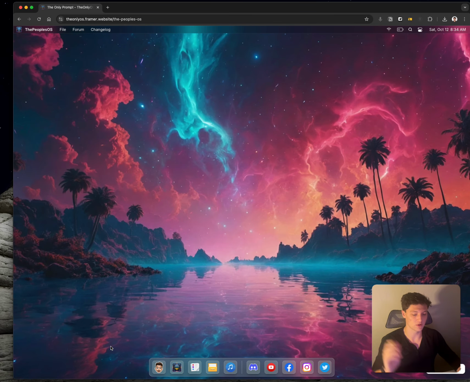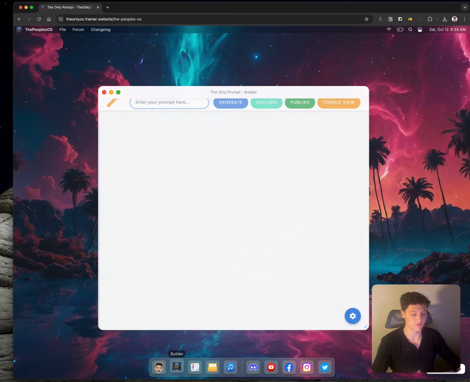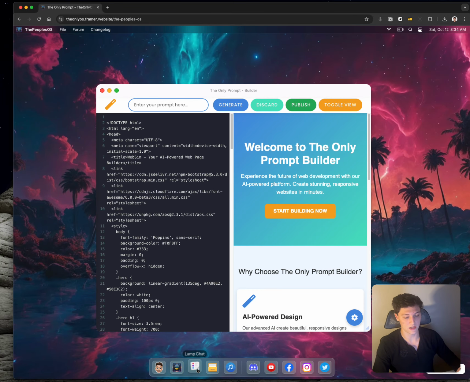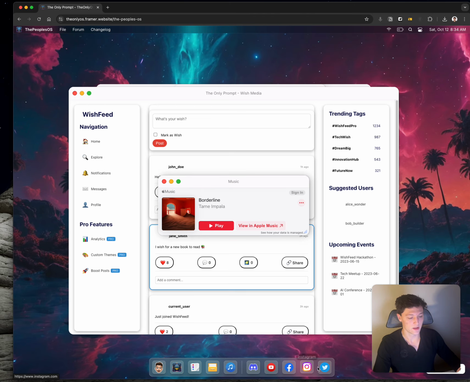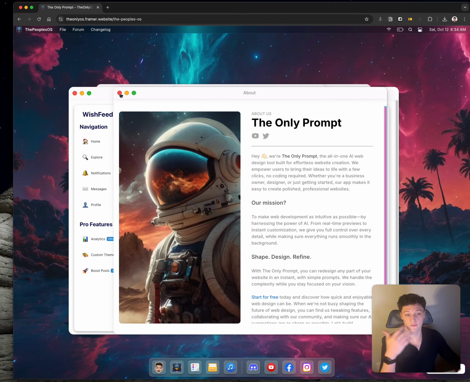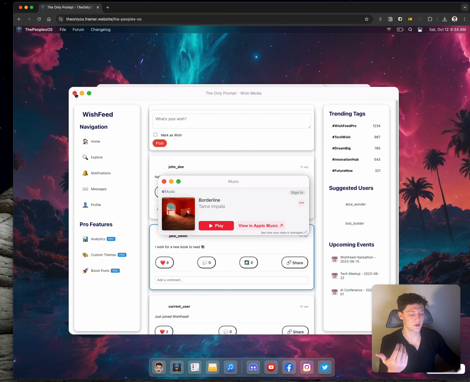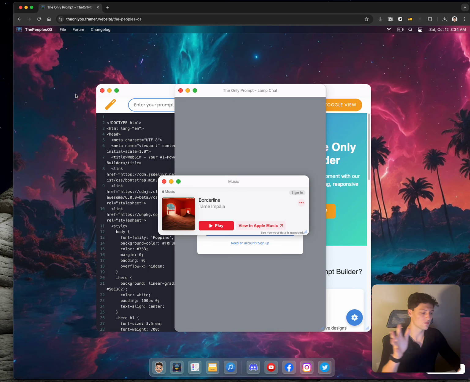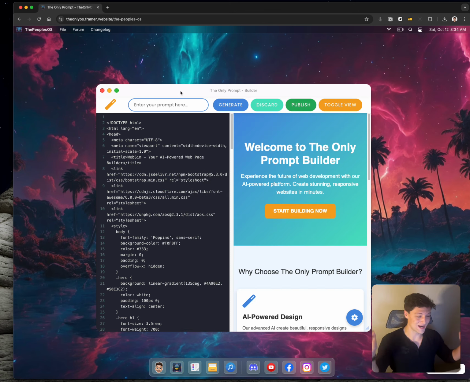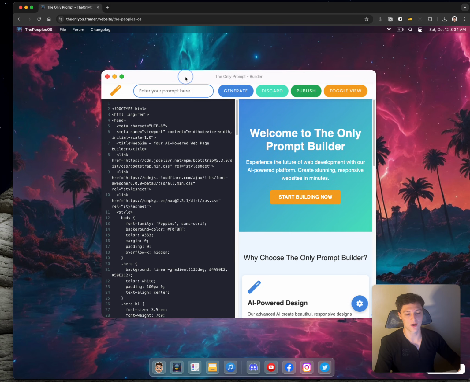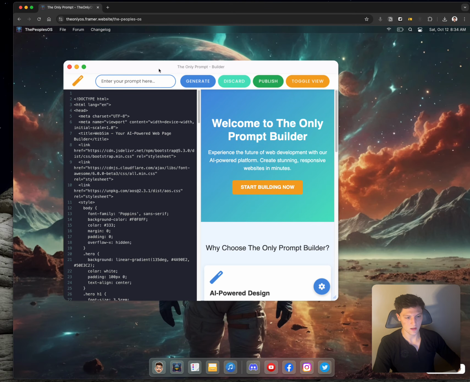Eventually, with the People OS, all of these apps that you see here, we have our AI website builder, Lamp Chat, Wish Media, and things like music and YouTube for now. But in the future, you will be able to have all of the apps that you decide you want inside of your People OS that can do everything that you need to do. With a tool already as cool as The Only Prompt, things are going to get serious.